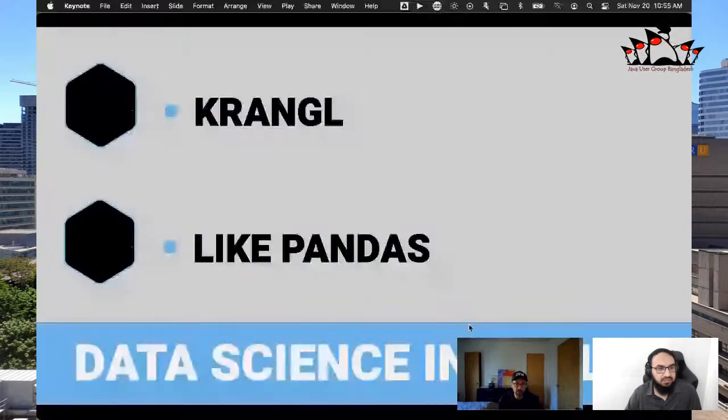Let me take a quick aside here and say, well, why can't we just do this with just straight Kotlin or straight Java? You can, but, let me rephrase that. I would say that the primary reason why Python is so popular with data scientists and people who do machine learning is not so much because of Python, but more because of libraries like Pandas and NumPy, because these are higher-level libraries that allow you to very quickly work with data, transform data, process data, calculate data, manipulate data, right?